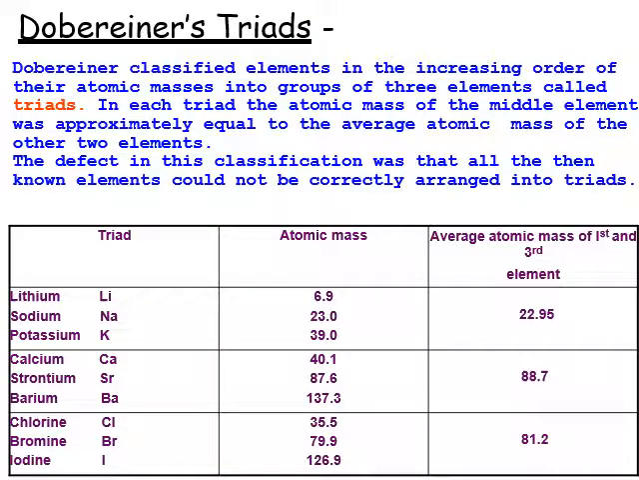Döbereiner's triads. Döbereiner classified elements in the increasing order of their atomic masses into groups of three elements called triads. In each triad, the atomic mass of the middle element was approximately equal to the average atomic mass of the other two elements. The defect in this classification was that all of the known elements could not be correctly arranged into triads. For example, the triad of lithium, sodium and potassium. You can see the atomic mass of sodium is the average of the masses of lithium and potassium, that is 22.95, and it is given as 23.